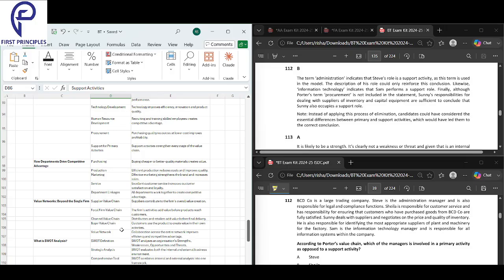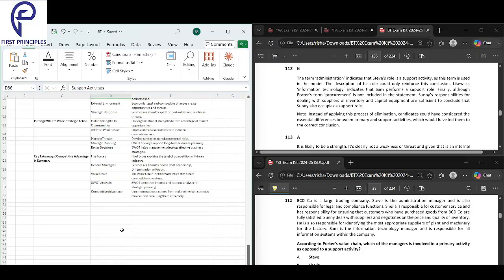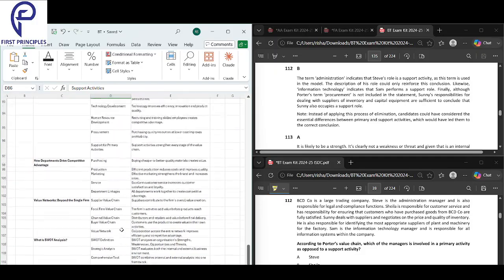Primary activities directly make and deliver the product: inbound, operations, outbound, sales, service. Support activities help the primary ones run: firm infrastructure, HRM, technology development and procurement. So, primary and secondary activities, I will just bring it right here for you guys.